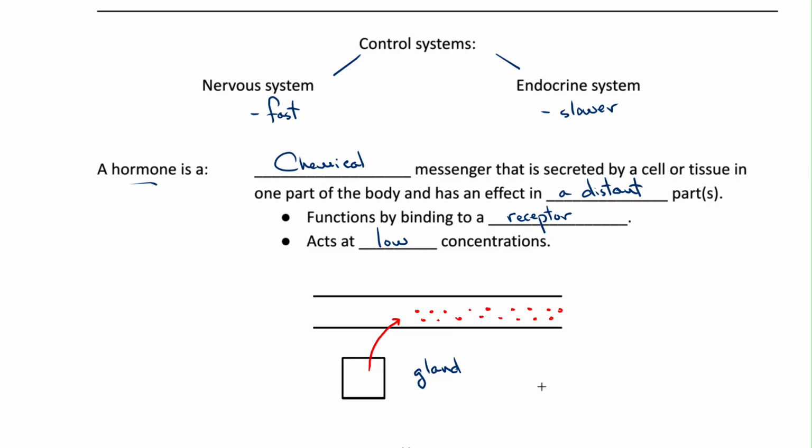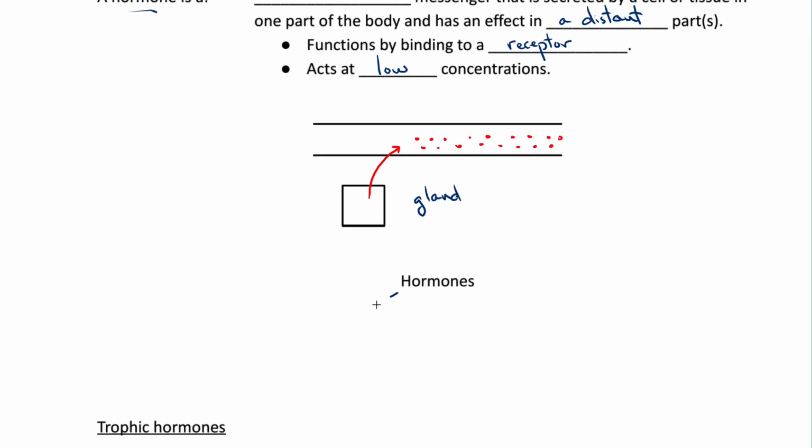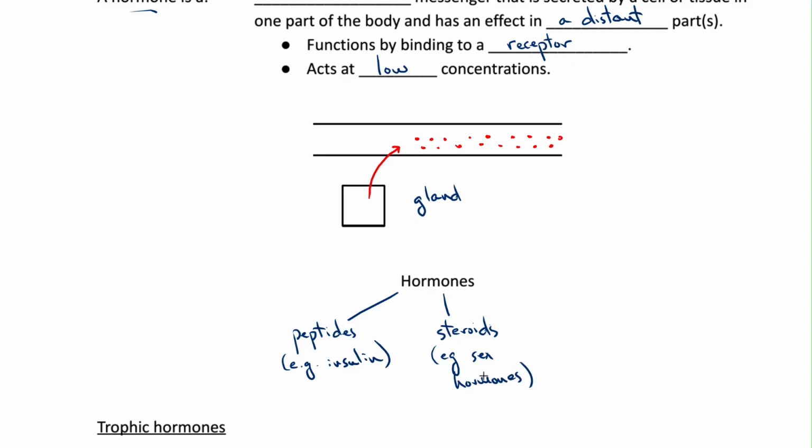Chemically, hormones come in three varieties. There are hormones made of peptides. An example of this would be insulin, and these are typically hydrophilic and therefore bond to a receptor on the cell membrane. There are steroid hormones, which are made from cholesterol and therefore are hydrophobic. Examples of these would be the sex hormones, testosterone, and the estrogens, like estradiol, and these cross the cell membrane and bond to intracellular receptors.